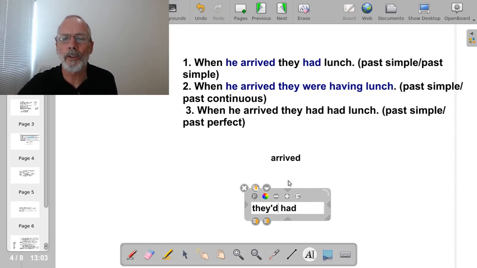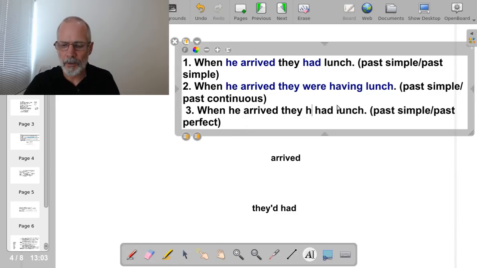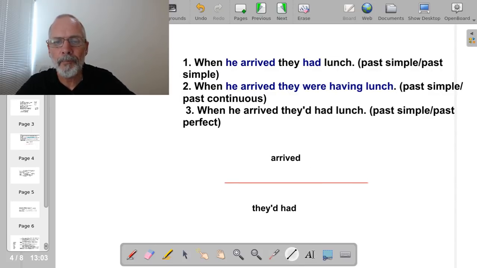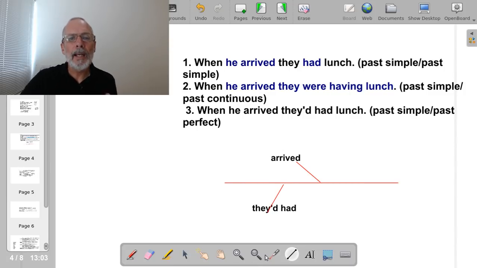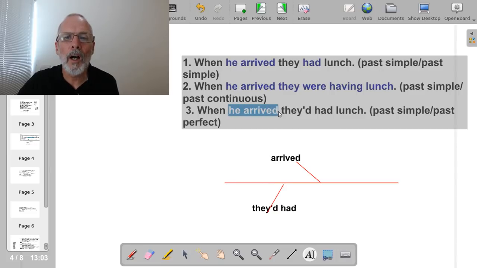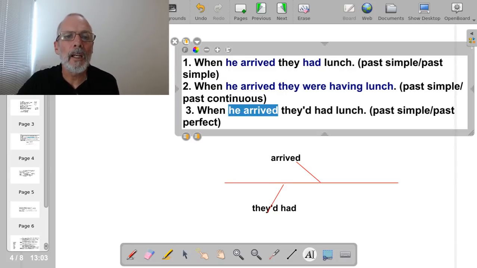We use the contraction. So I'll put the contractions in here and here because that's a more natural way of speaking. So in this sentence, again we've got the time, and they arrived here at this point, but they actually had lunch before. Here in this sentence, he arrived, I'm actually going backwards in time.